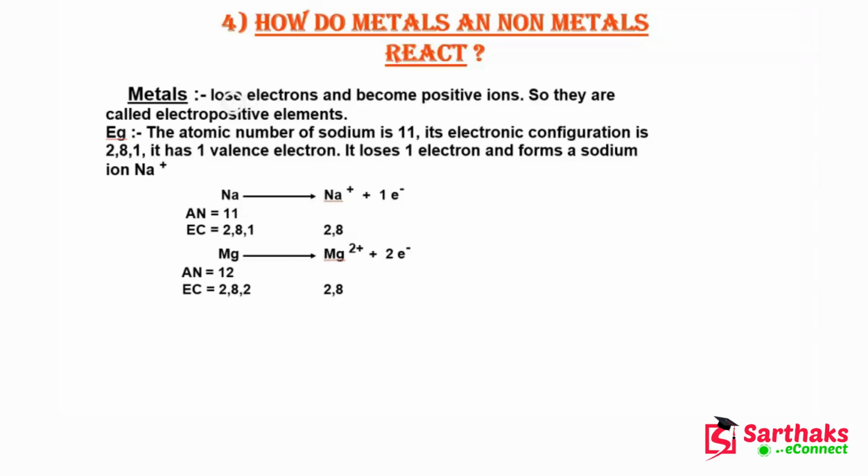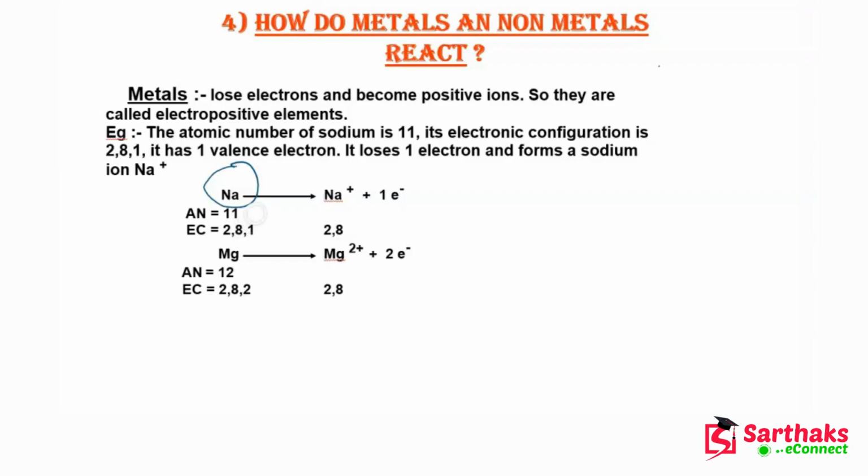So guys, we all know that metals lose electrons and become positive ions. So they are called electropositive elements. We know this, so let's take an example. We all know that the atomic number of sodium is 11. So if I write the electronic configuration for it, I will say 2, 8 and 1.